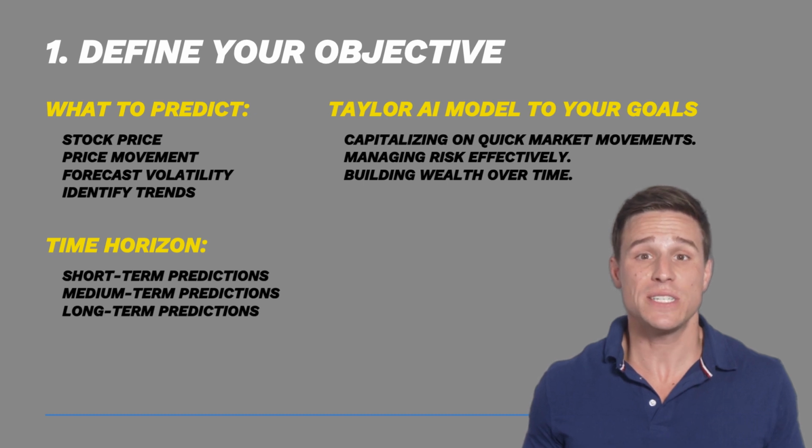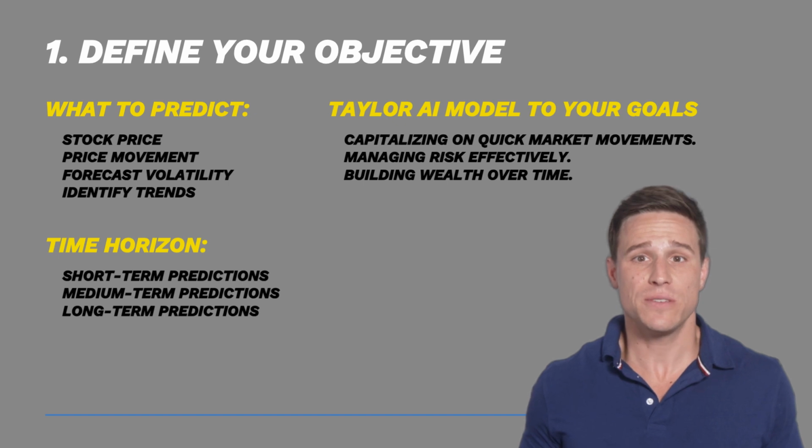Once your prediction target is set, choose a time horizon that aligns with your trading style. Short-term predictions, intraday or daily, suit day traders, while medium-term predictions, weeks or months, are ideal for swing traders. Long-term predictions, months or years, cater to growth and value investors. Clearly defining your objective ensures your AI model is tailored to your goals, whether it's capitalizing on quick market movements, managing risk, or building wealth over time.